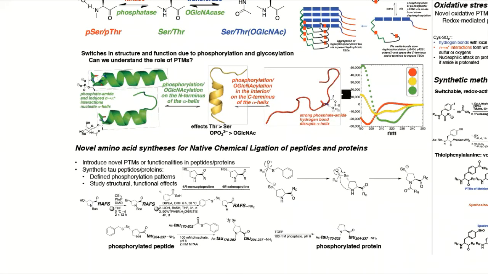Our lab uses solid phase peptide synthesis as a strategy to introduce novel post-translational modifications or functionalities into peptides and proteins. This technique is limited in terms of how long you can build your peptide before you lose its synthetic efficiency. To synthesize fully synthetic proteins with defined post-translational modifications, we use a technique called native chemical ligation to ligate 2 synthetic peptides or peptide and protein.